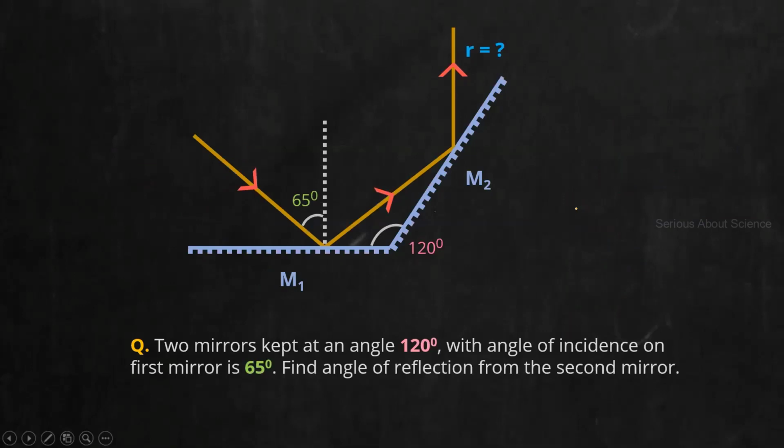Yeah, go through this question, try to solve it fast. Here you have two mirrors which are kept at an angle of 120 degree. Now, I have given the angle of incidence on the first mirror, that is 65 degree. This one. You are asked to find the angle of reflection from the second mirror. So draw the diagram, draw it neatly, then mark the given values, draw the given rays, then try to solve it fast. You can take 1 minute. You need to find the angle of reflection from the second mirror.